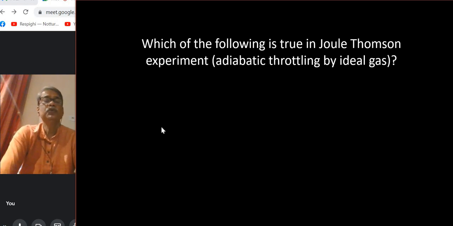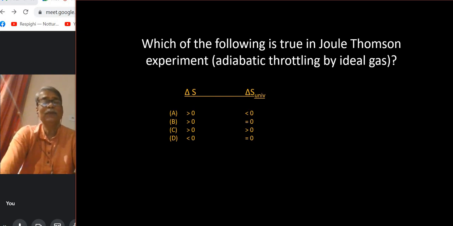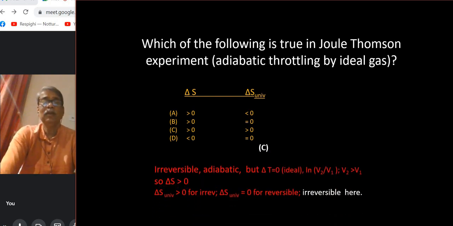Which of the following is true in Joule-Thomson experiment, adiabatic throttling by ideal gas? This is on entropy change, but you can follow the same logic. The logic is supplied also here. Irreversible adiabatic, but delta T equal to 0, ideal, right? So you can easily see that in ln V2 by V1, V2 is greater than V1 because it is expansion. So delta S is greater than 0 straight from the formula, and delta S universe is greater than 0 because an irreversible change is happening here. Okay, that's all.